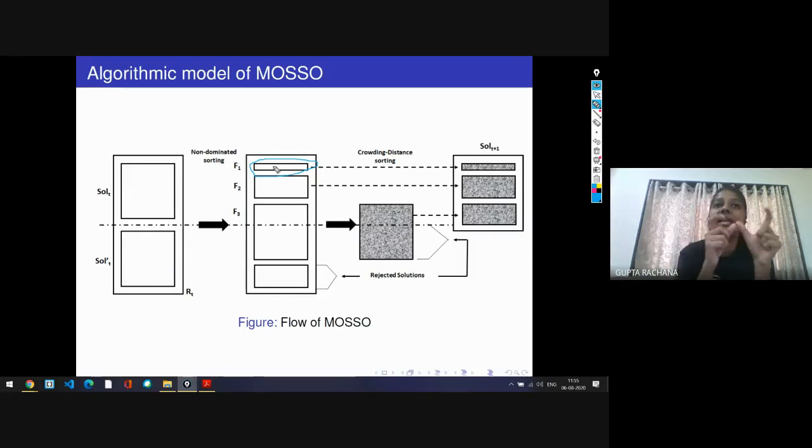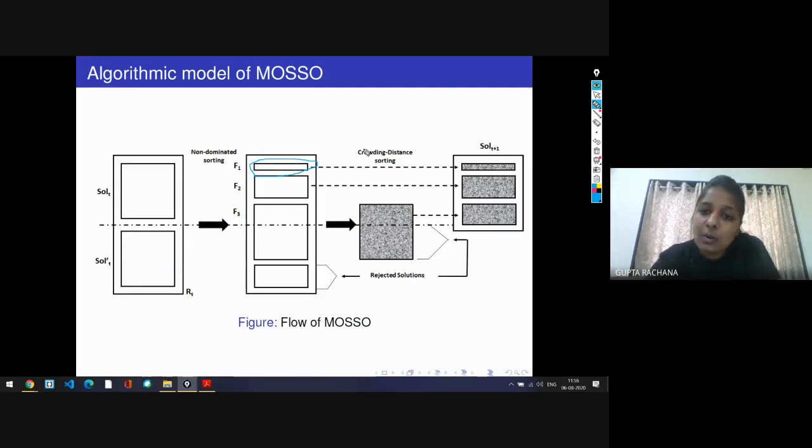Now this non-dominated is different. It is not in terms of dominating behavior, which we have discussed right now. Here we have moved from single objective to multi-objective. So in multi-objective, the technical understanding of non-dominated is that we can't say which solution is better than the other. Okay, I'll explain this later on.